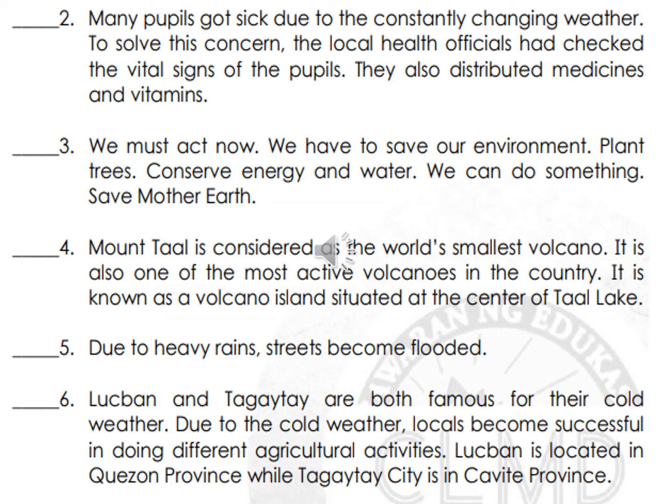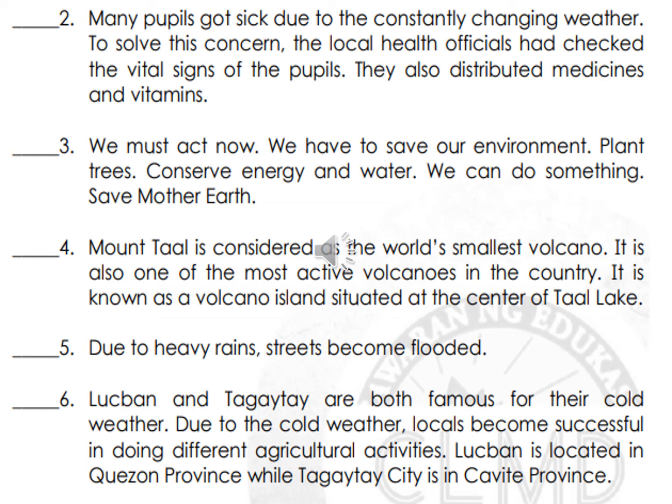Number 5, due to heavy rains, streets become flooded. And number 6, Lukban and Tagaytay are both famous for their cold weather. Due to the cold weather, locals become successful in doing different agricultural activities.